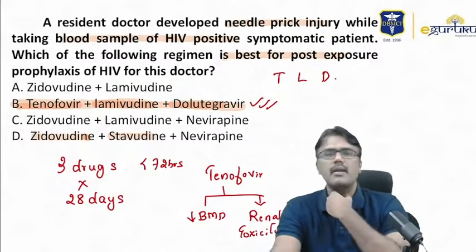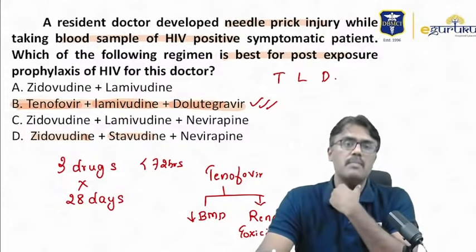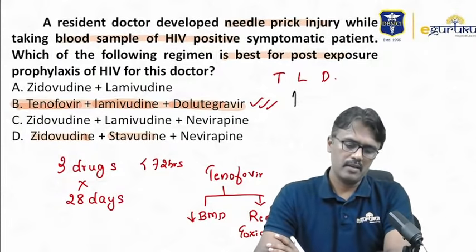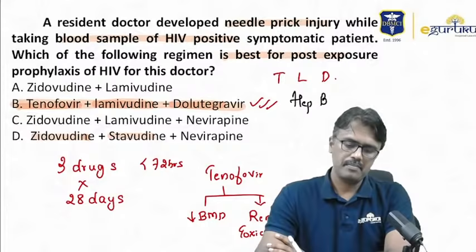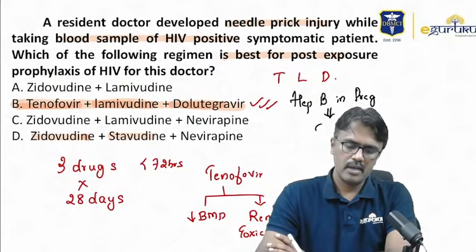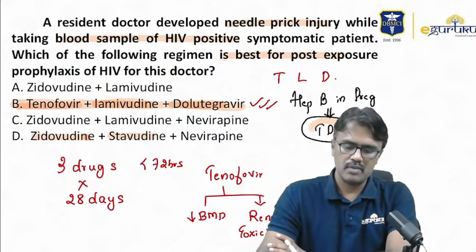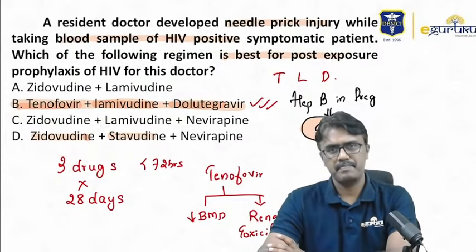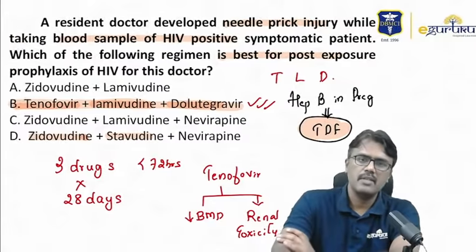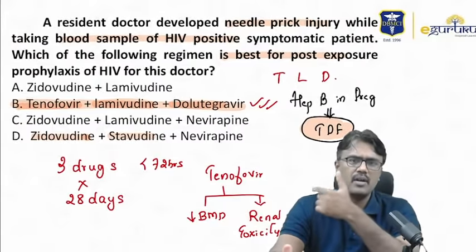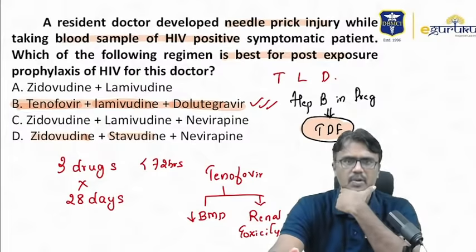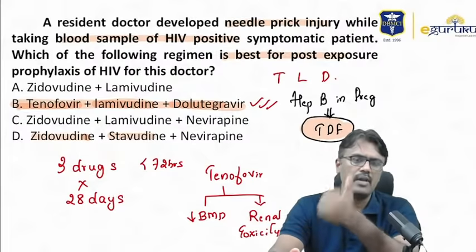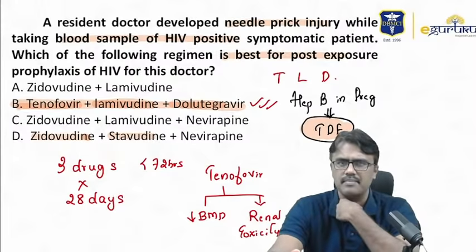But if a pregnant lady has hepatitis B, what is the best one? Hepatitis B in pregnant women. Then the best one is TDF, that is called tenofovir disoproxil fumarate. This is the one which can be used. Otherwise for hepatitis B, the drug of choice are either tenofovir or you can use entecavir. Only if the patient is having renal failure, then you can only give entecavir, right?